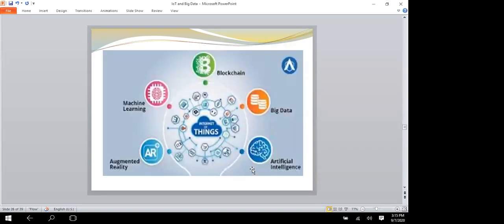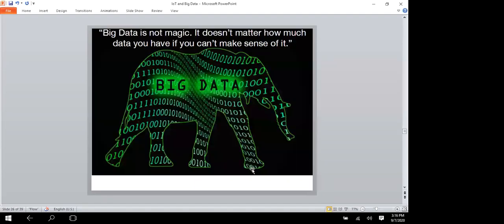Next, how the IoT is connected to other things. The IoT is connected with blockchain, machine learning, augmented reality, artificial intelligence, and big data. With everything connected, only then is the IoT working. So how is big data working in the Internet of Things, and how important is big data? That is what we are going to see now.